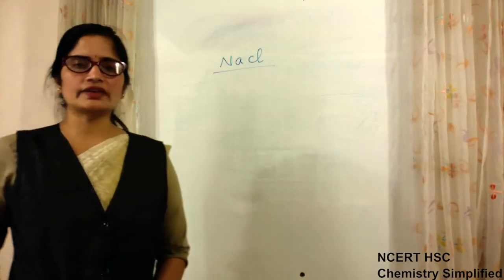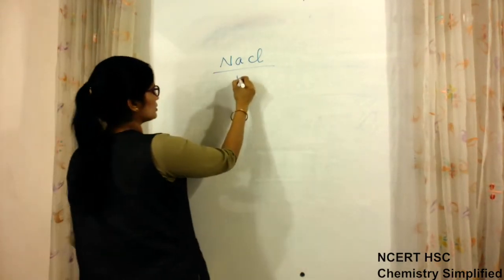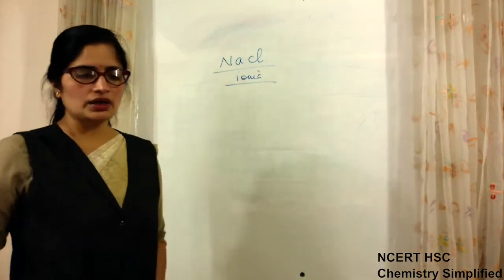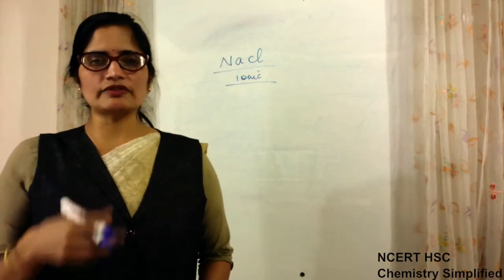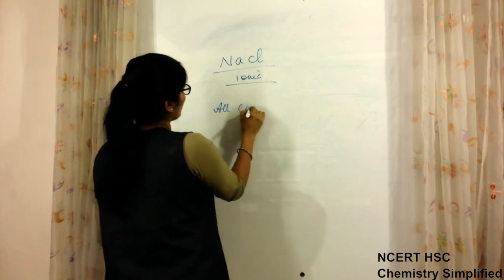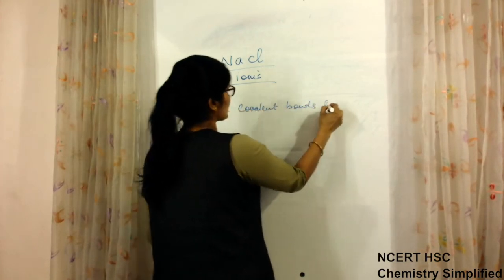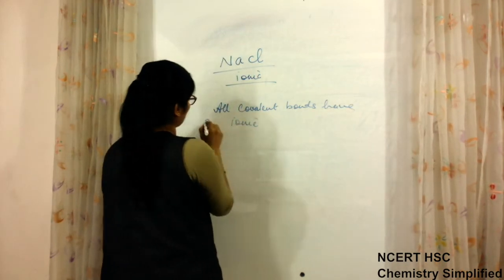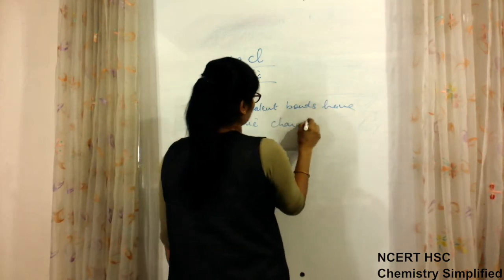The bond between sodium and chlorine is an ionic bond. This we all know. But after studying the various bonds, it was found that all covalent bonds have partial ionic character.